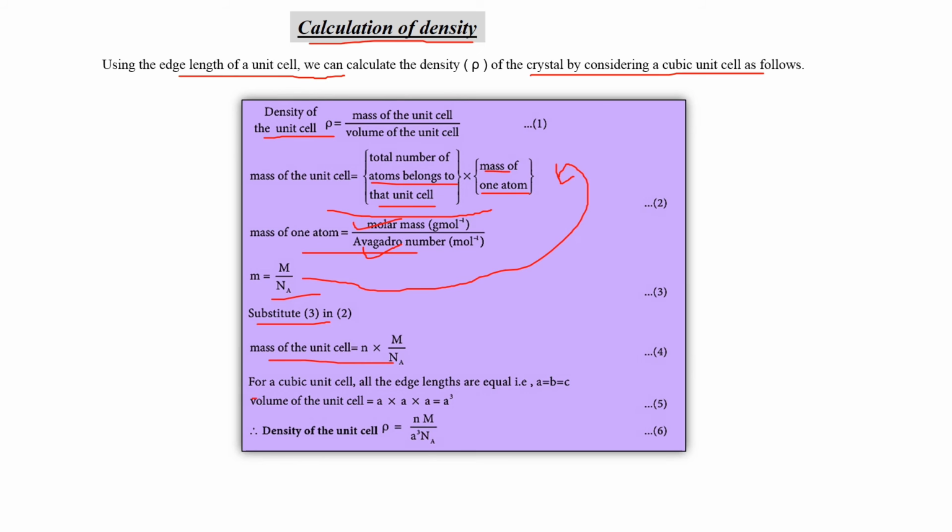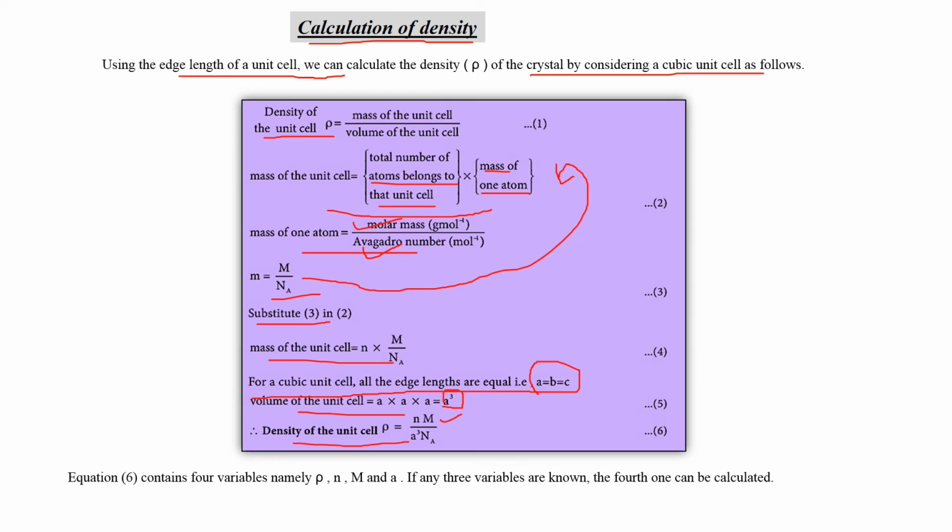For a cubic unit cell, all the edge lengths are equal, a is equal to b and b is equal to c. So the volume of the unit cell is a cube. And now the density of the unit cell rho is equal to N M upon a cube Na. This equation 6 contains 4 variables, namely rho, N, M and a. If any 3 variables are known, the fourth one can be calculated.